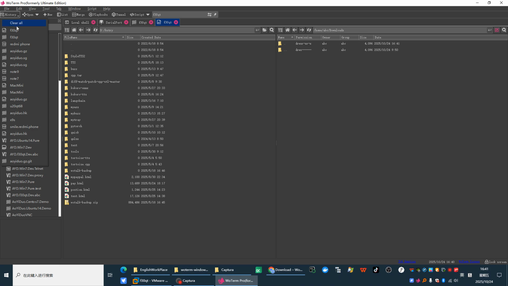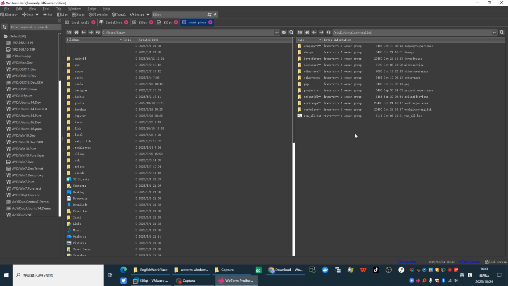I often sync my files to my mobile phone. My mobile phone is an Android system. It offers an FTP server for me to connect and manage the files on my phone. I often sync my files here.